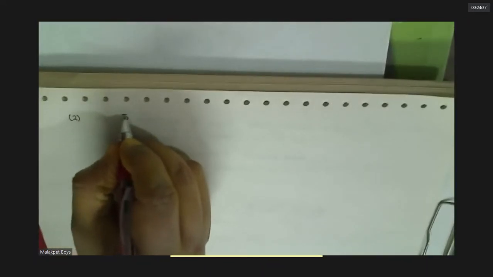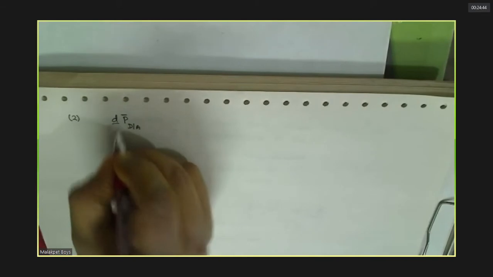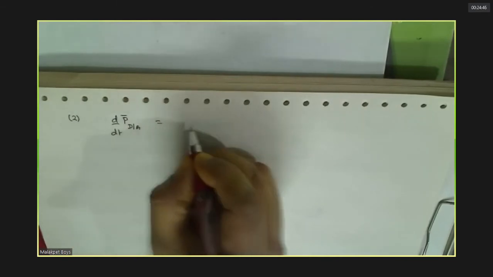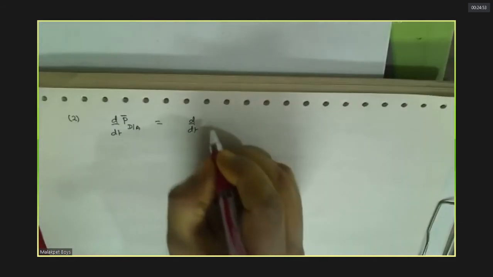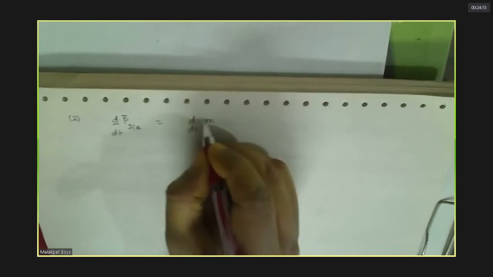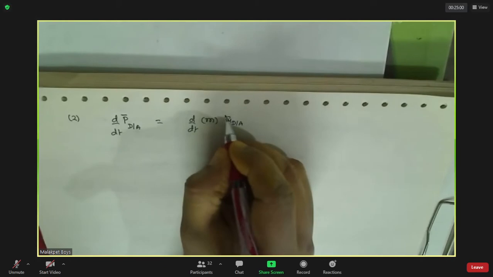See here, what is the second one? Rate of change of linear momentum. Linear momentum means P of dog relative to A. This is nothing but mass of dog into velocity of dog with respect to A.